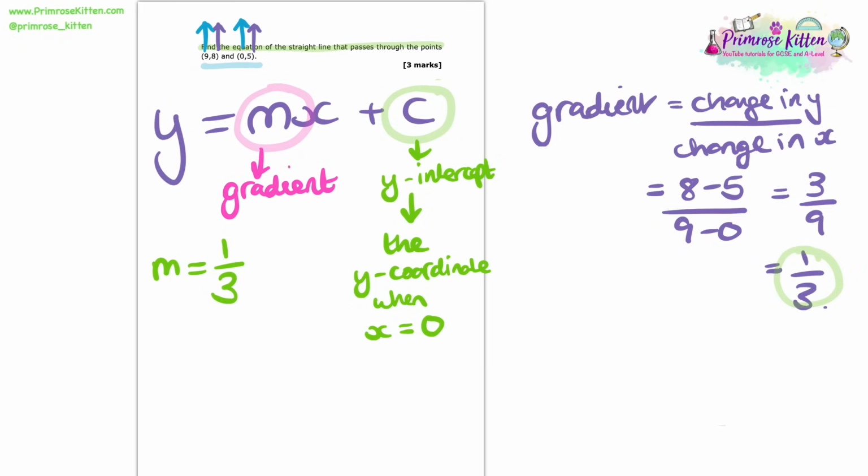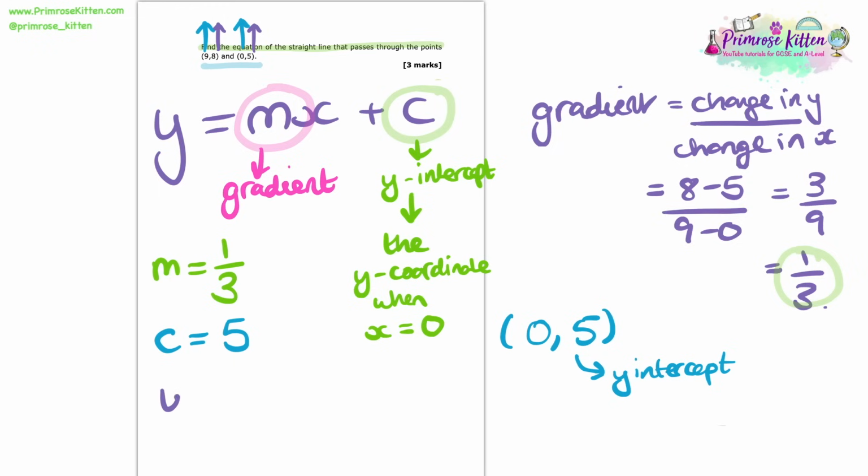Now we just need to know what the y-intercept is. Well, in this particular question, they kind of helped us out because one of the coordinates they've given us is (0, 5). That 5 is the y-coordinate when x is equal to 0. So 5 is the y-intercept. We don't need to do any other work to get it. They've given it to us. So I'll make a little note here that I know that c is equal to 5. And finally, all that I need to do now is just to put this into the equation y equals mx plus c. So y is equal to 1/3 x plus 5. And that is it. A massive well done for getting through that.